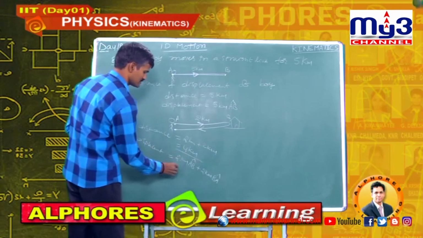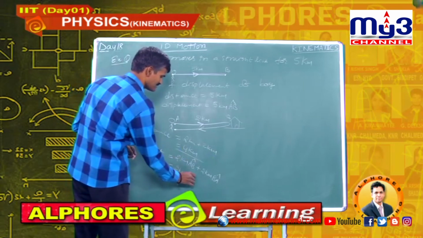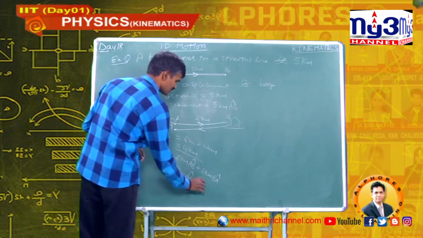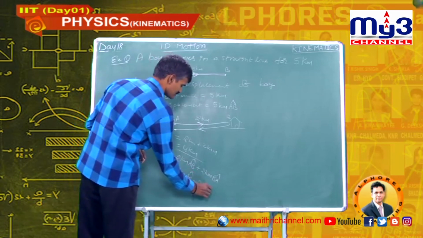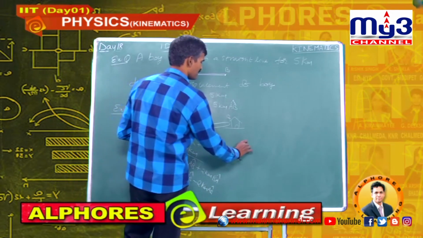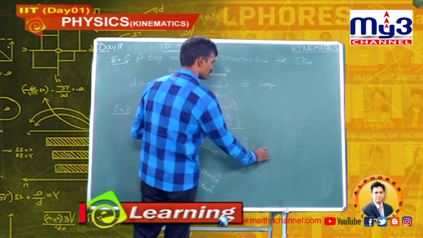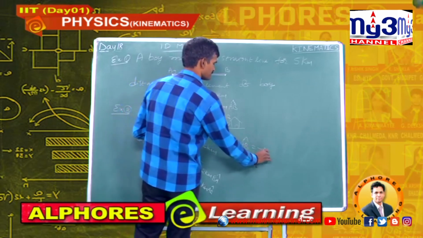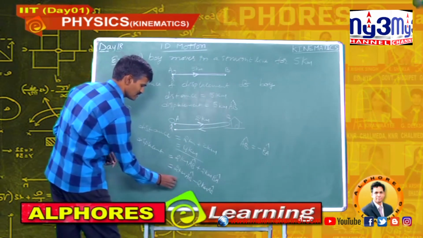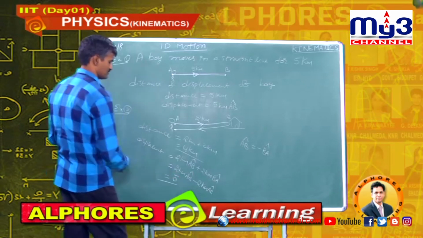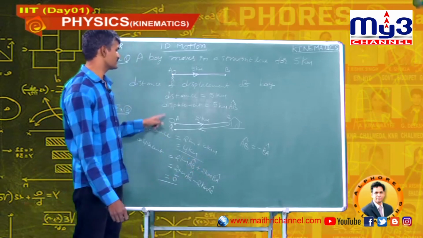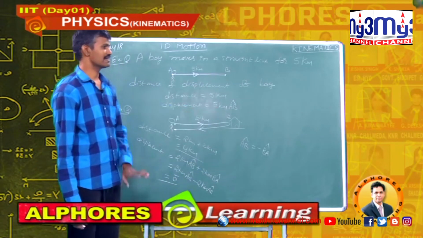That is 2 kilometers AB cap minus 2 kilometers AB cap, because BA cap is negative of AB cap. So, this is 0 or 0 bar. So, the displacement of the boy is 0 bar.